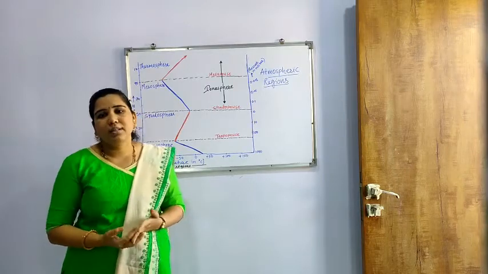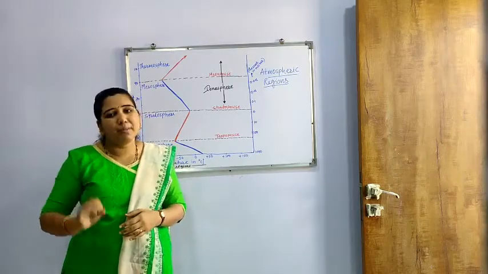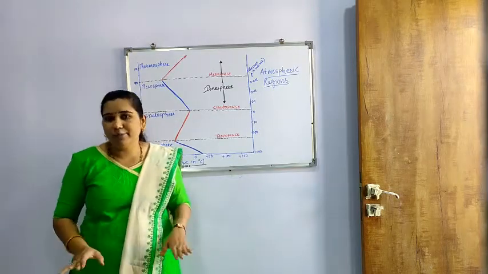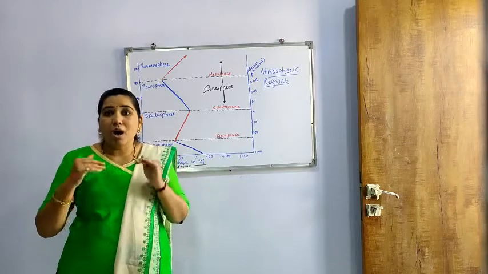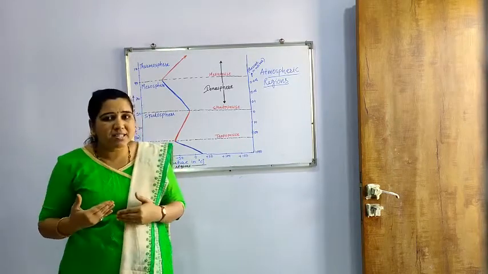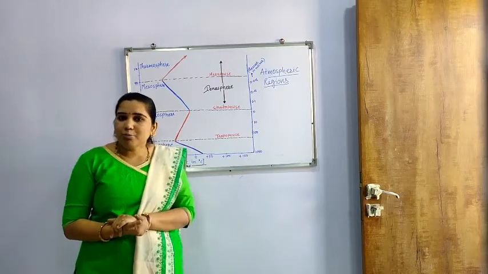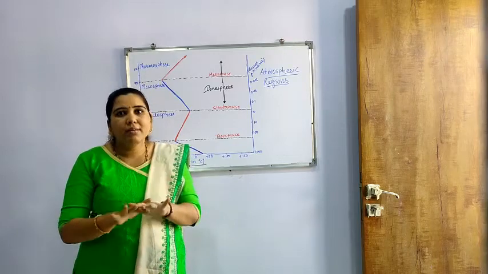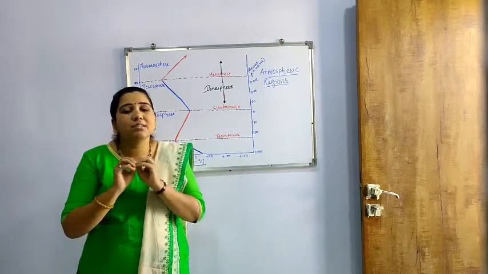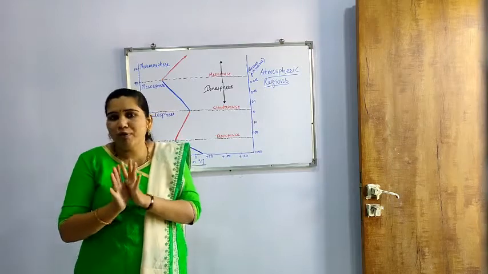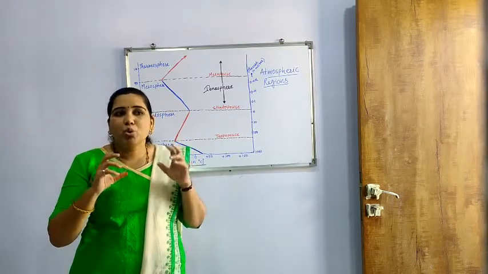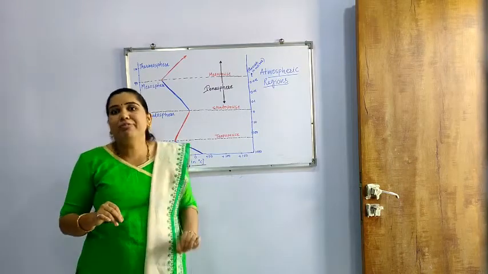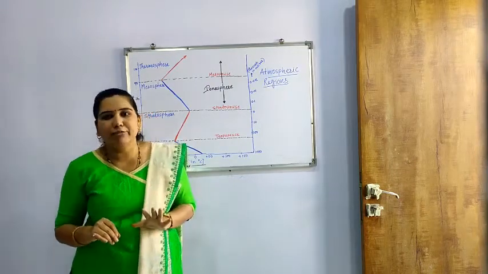Then the atmosphere, which is the most important one. The atmosphere starts from the earth's surface, or from the level of water, and extends above it towards space. In the atmosphere we have seen that there is the presence of air only. The air found in the atmosphere has a particular constitution of different gases. Those gases are very significant for the existing life on the earth's surface.